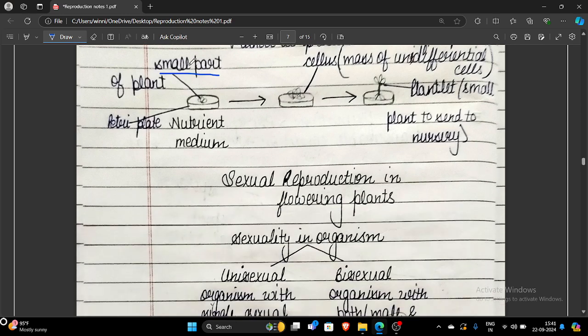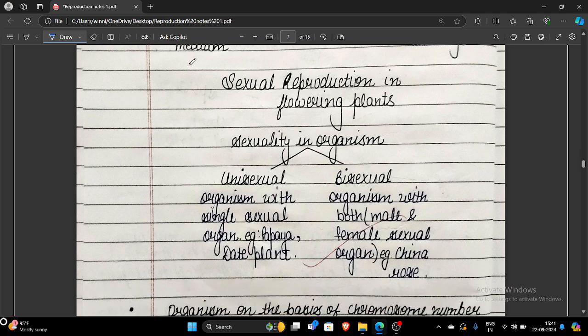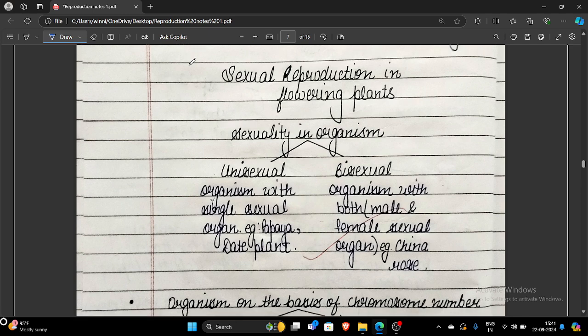Next, we have to study sexual reproduction in flowering plants. Flowering plants are also called angiosperms. In this, one is sexuality. Sexuality means organisms can be categorized into two types, unisexual and bisexual. Unisexual has a single sexual organ, bisexual has two sexual organs, one male and the other female.